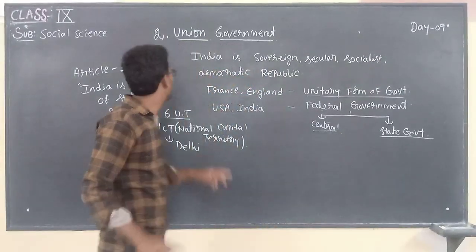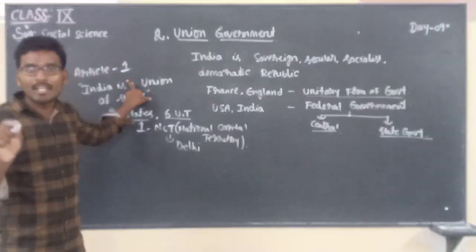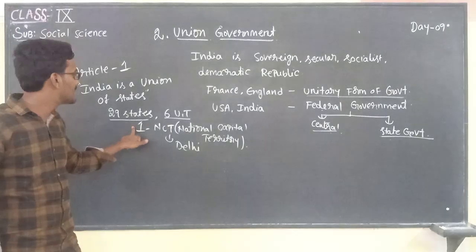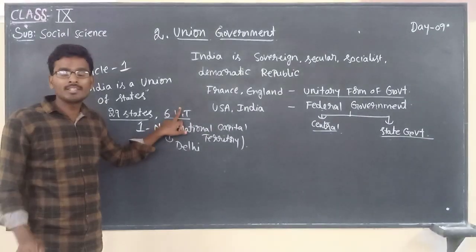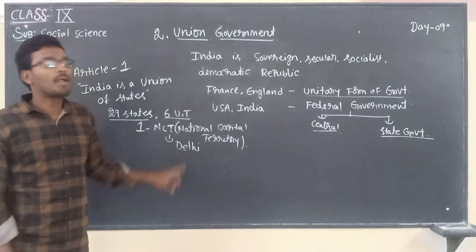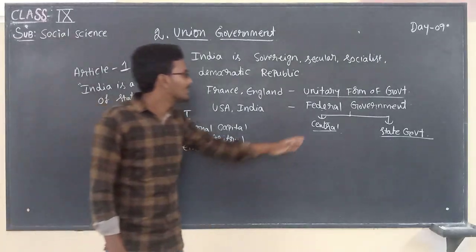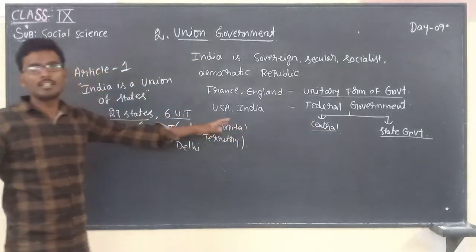Article number 1, very important. As per that article, India is a union of states, means 29 states and 6 union territories along with one NCT. And moreover, administrative powers are shared among central government as well as state government.